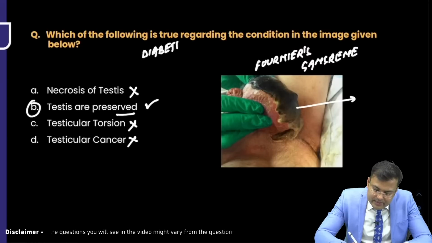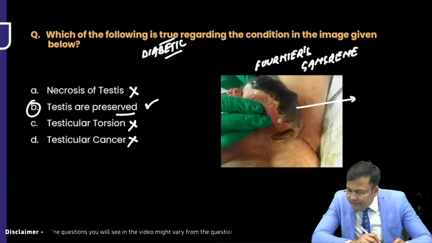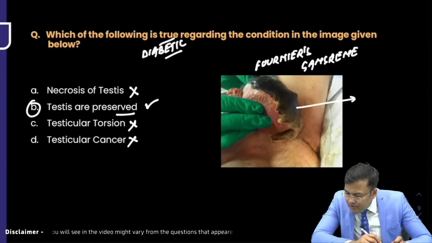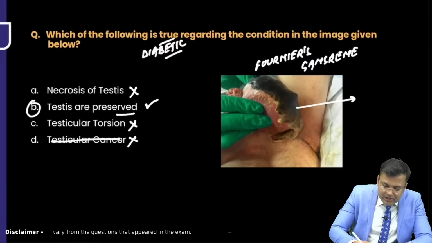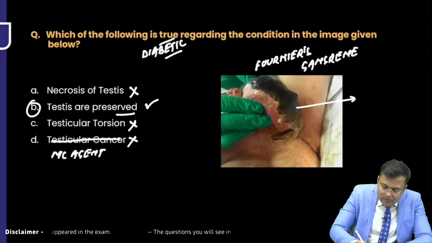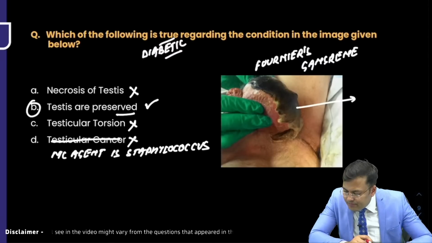Diabetes increases the risk of Fournier's gangrene, and staphylococcus was there in the option as the most common agent. Actually speaking, it is polymicrobial.